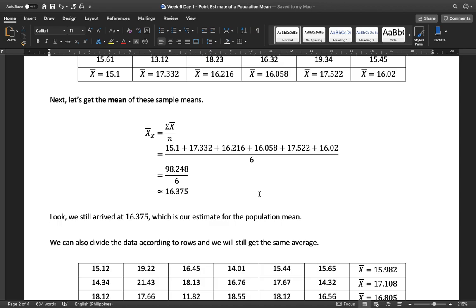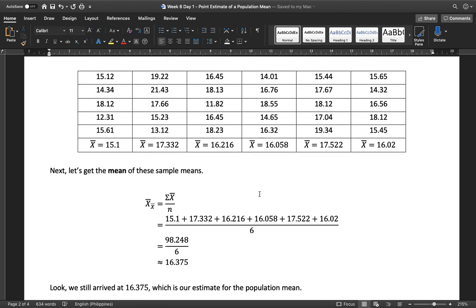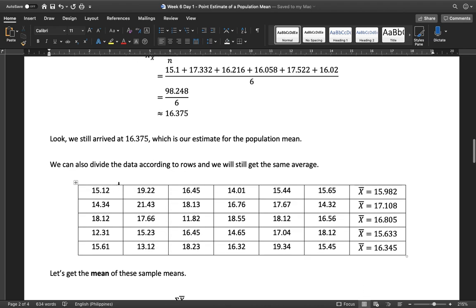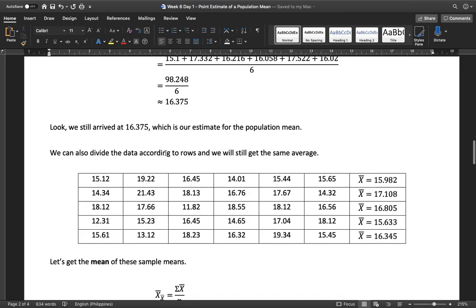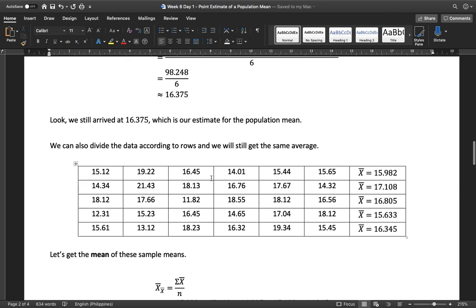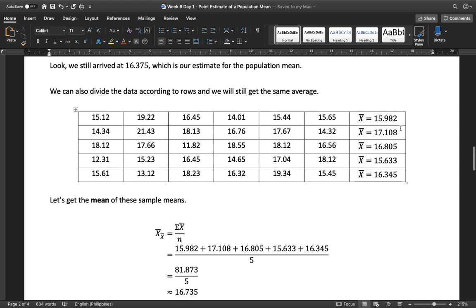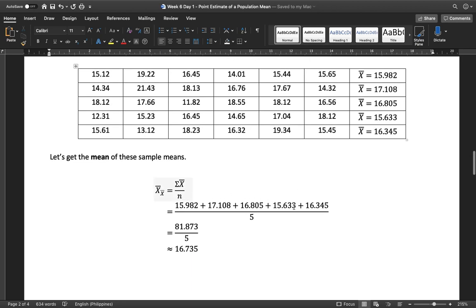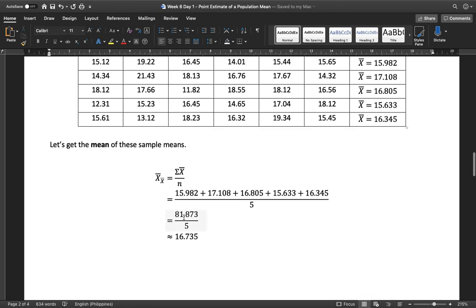We still arrive at the same value even if we took the estimate in a different way. And we still arrive at the same thing even if we divide the data according to rows. Taking the same data, this time the samples are by rows, rows 2, 3, 4, and 5. The sample means are 15.982, 17.108, 16.805, 15.633, 16.345, all rounded off to 3 decimal places. We add them all up and divide by 5, and we still get 16.735.